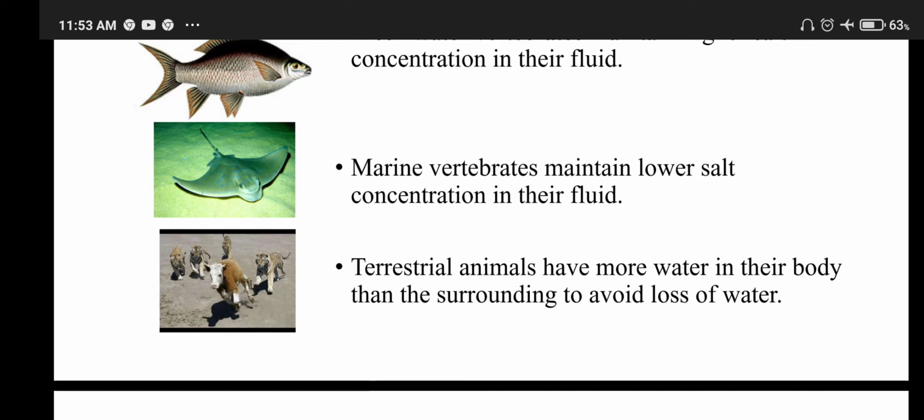Land living animals, due to the risk of desiccation, meaning getting dried, have developed excretory organs like kidney, gills, skin and digestive mucosa.